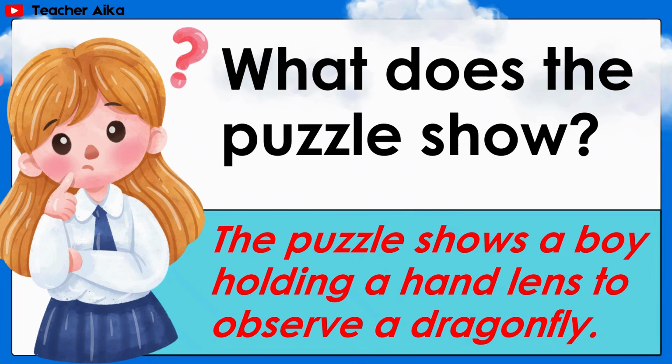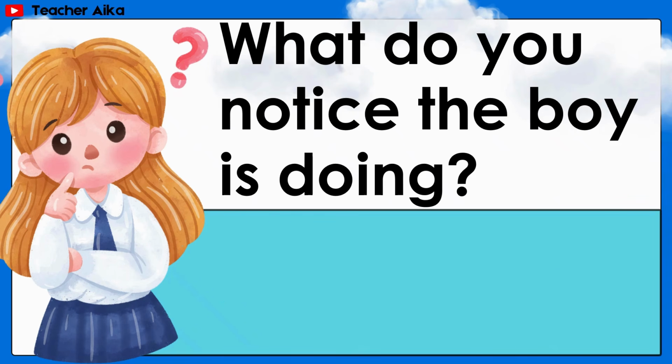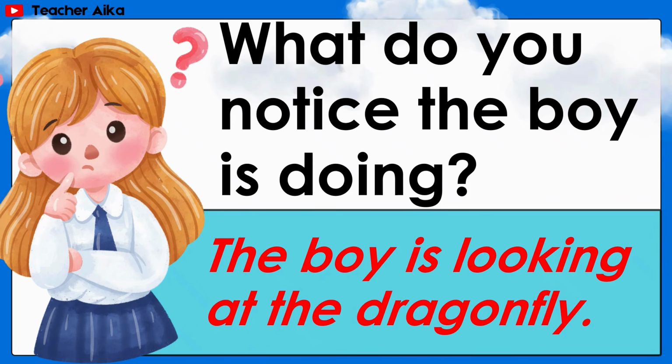Answer: the puzzle shows a boy holding a hand lens to observe a dragonfly. What do you notice the boy is doing? Answer: the boy is looking at the dragonfly.